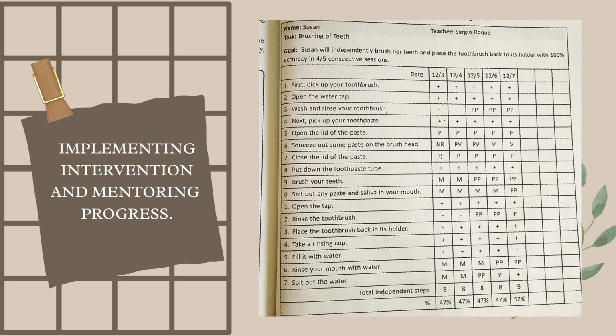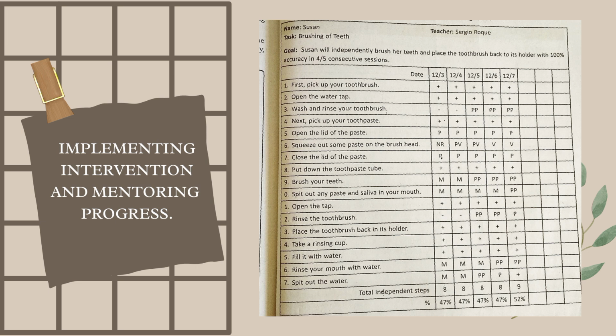The example here is a task analysis monitoring sheet. The skill of brushing teeth is divided into small steps such as pick up toothbrush, open water tap, wash toothbrush, put toothpaste, brush teeth, rinse mouth, and put toothbrush back, and others. This is called task analysis, breaking a skill into small manageable steps.